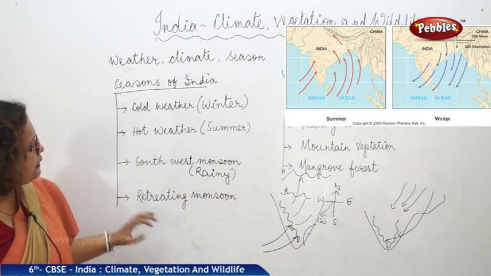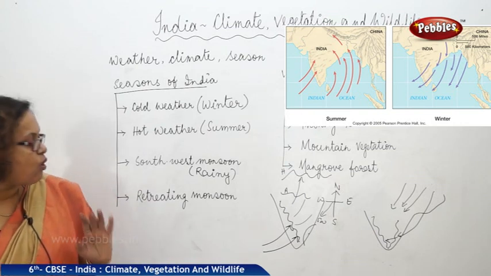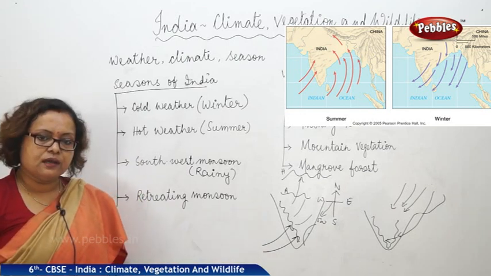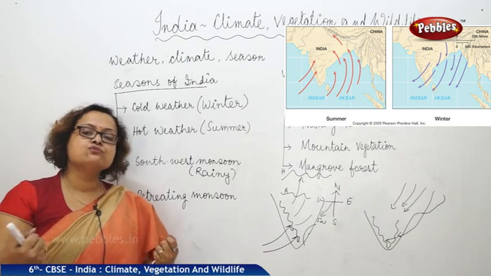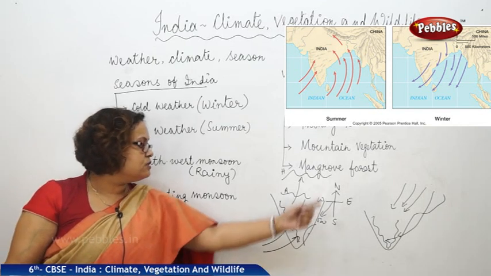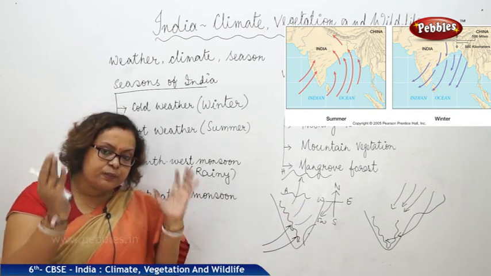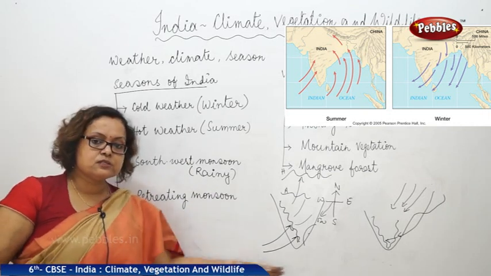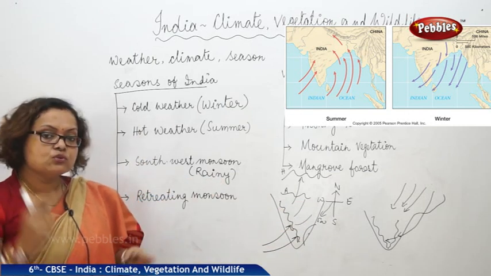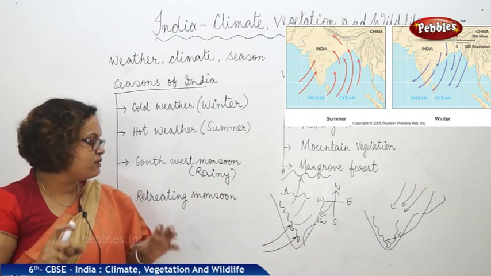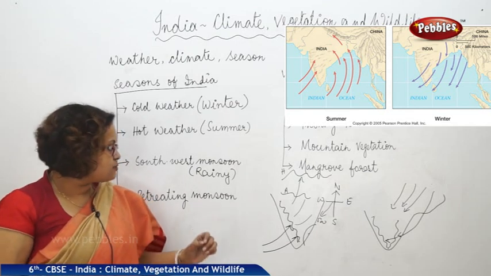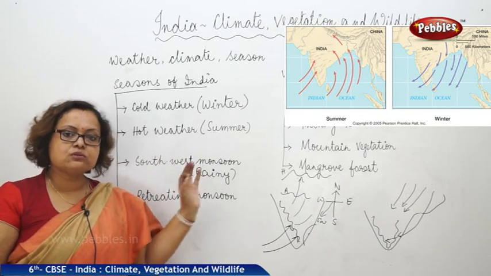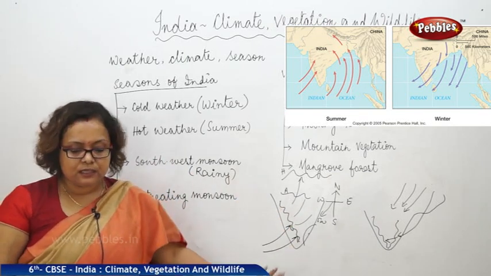The climate of a place mostly depends on the location of that place. If you see the location of India, it is actually inviting monsoon to its land due to its peninsular shape, and its location among water bodies. Three sides it is covered by water. So Indian climate is a monsoon based climate, which we can experience in India.